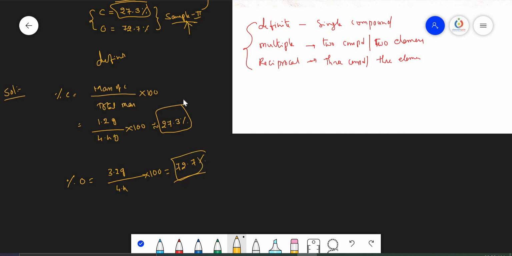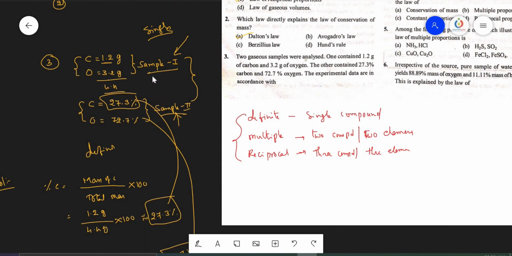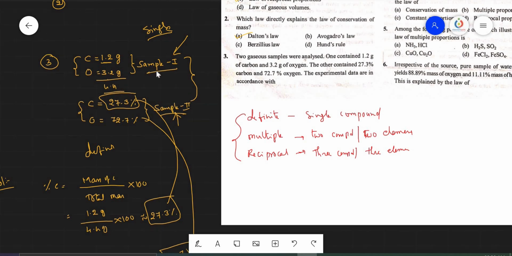Means the percentage of carbon and the percentage of oxygen are the same as in the second sample or not. So the mass percentage of the elements in both samples is the same. That means it is constant, which is called constant proportions.